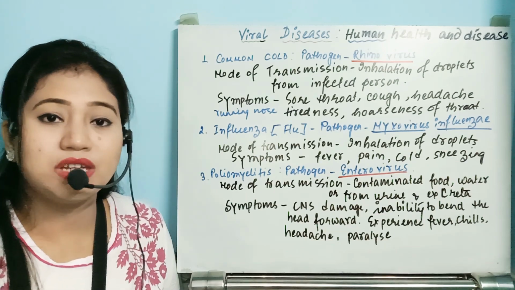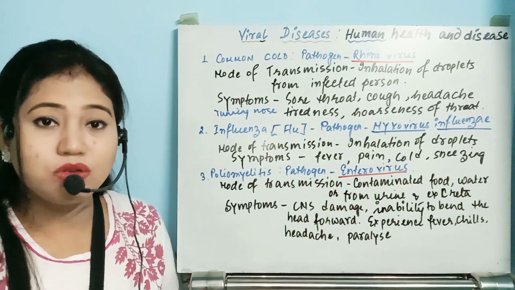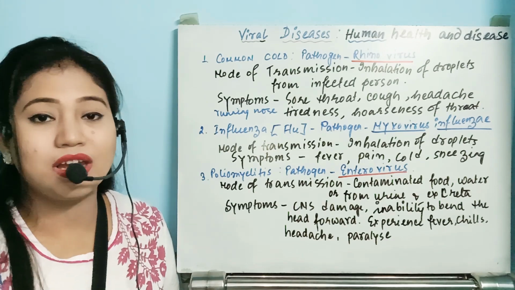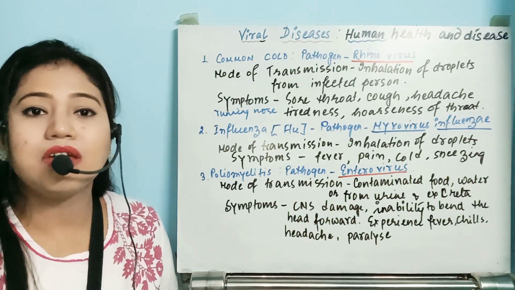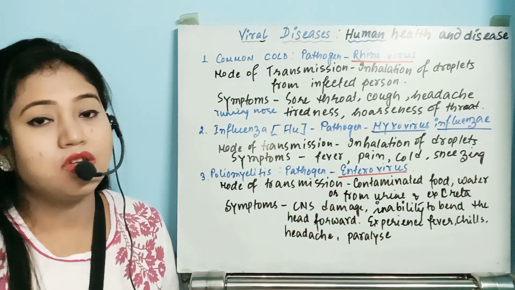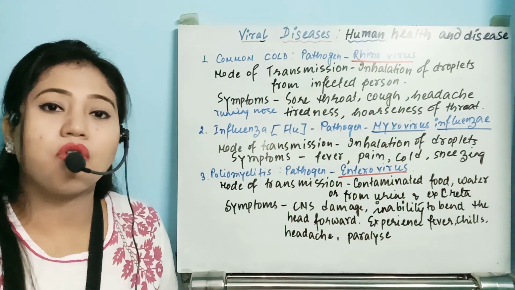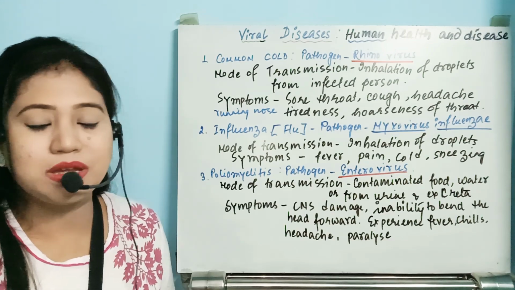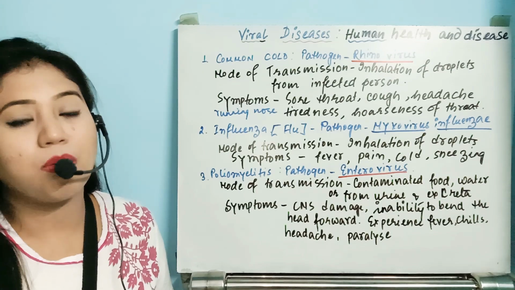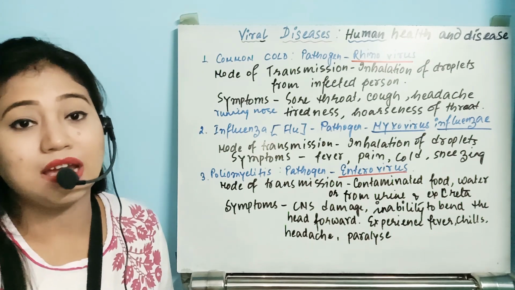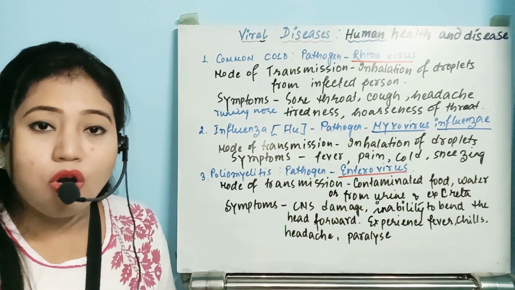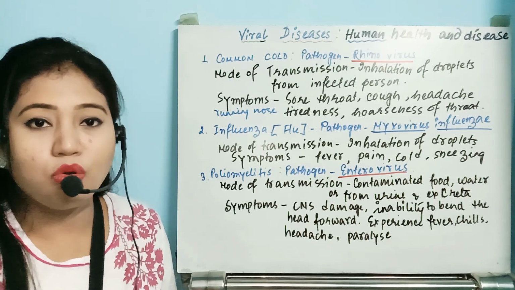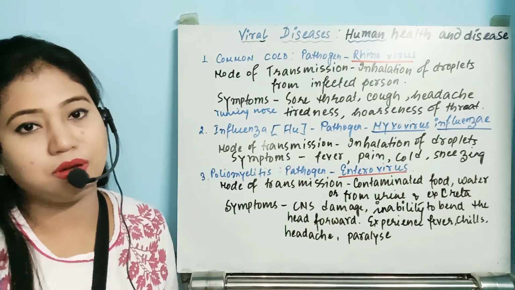Without the stimulation of those nerves, the muscles that should develop in the leg region will not develop properly. So the child will not be able to develop the muscles in the leg region, and that's why he will lose proper movement or locomotion, or he will get completely paralyzed.